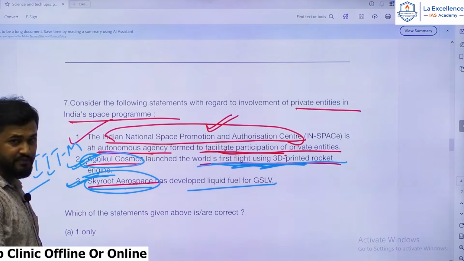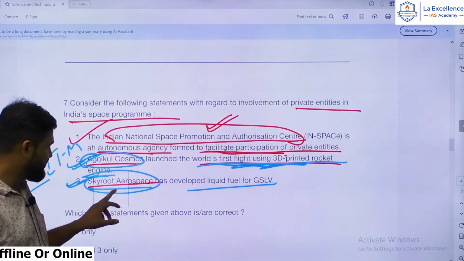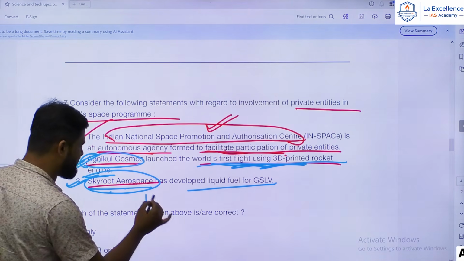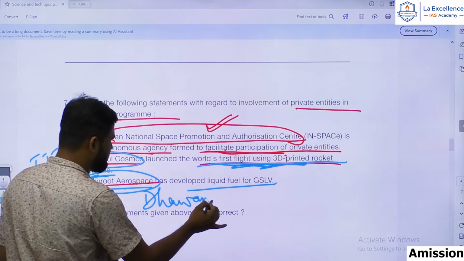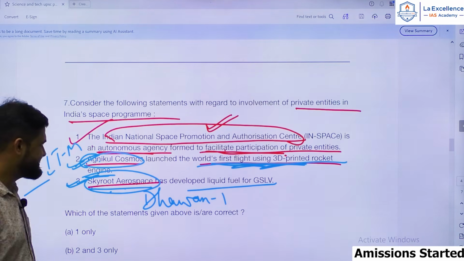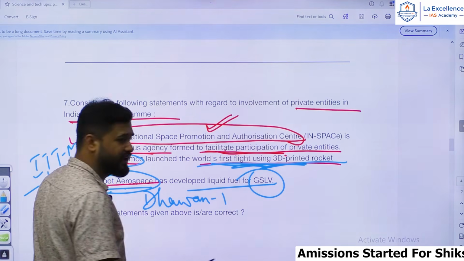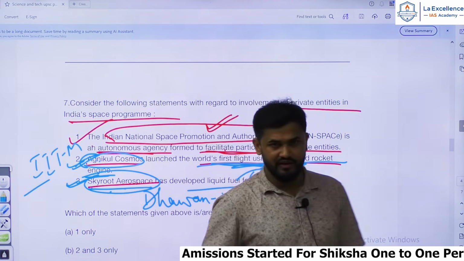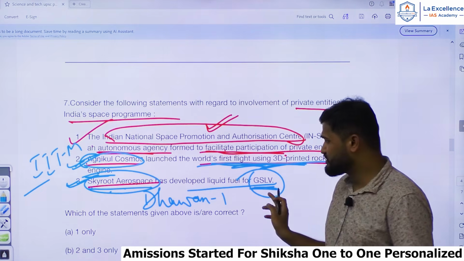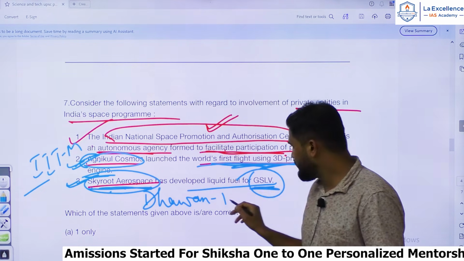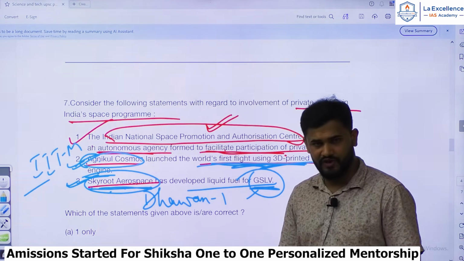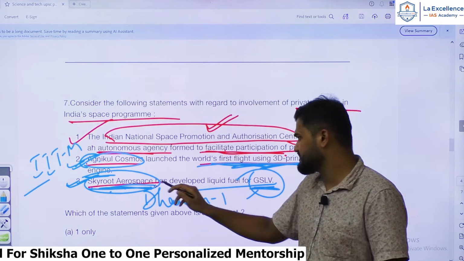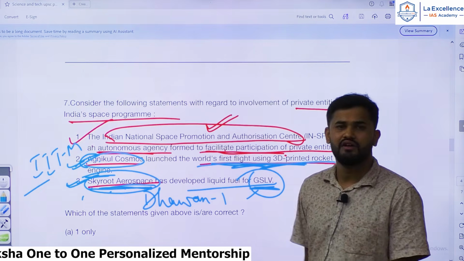Skyroot Aerospace is another space agency. Yes, it has developed a liquid fuel engine called Dhawan 1. It is called Dhawan 1. Yes, it is correct. But has it developed it for GSLV? You can guess it. GSLV is ISRO's launch vehicle. Is it that ISRO is dependent on this private agency for this liquid engine? Can you guess like that? It is wrong, isn't it? Why would ISRO be dependent on a private agency which is a new company?